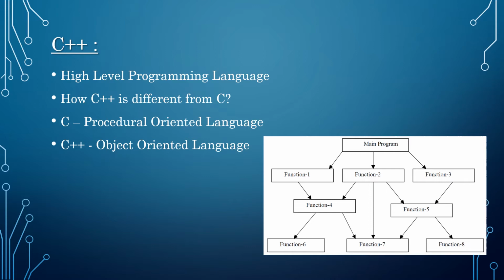Data items are placed as local and global variables. In large programs, global data are more vulnerable because it is very difficult to identify what data is used by what function. Another serious drawback with the procedural approach is that it does not model real-world problems very well.